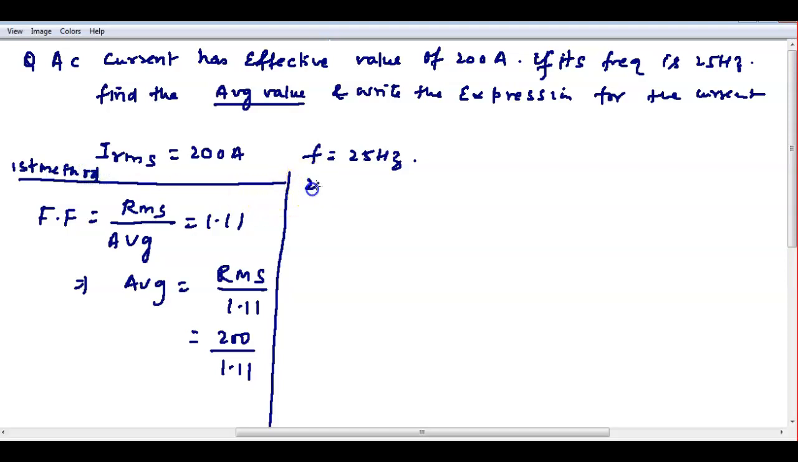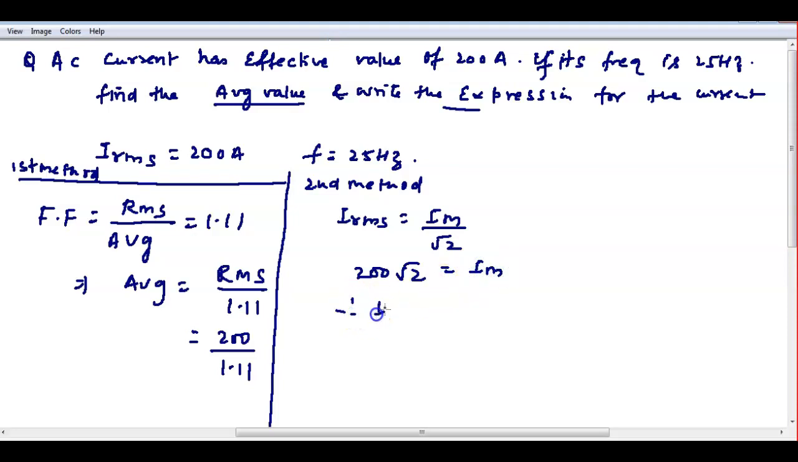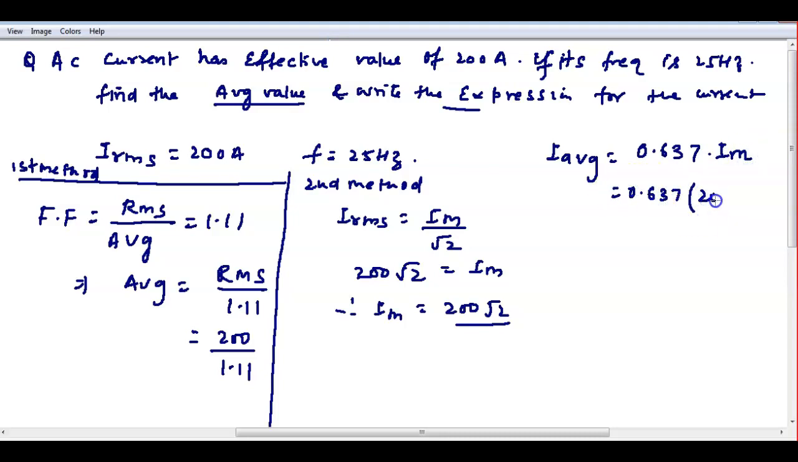Second method: anyway we have to find Im, because for the expression we need Im. So I RMS is equal to Im by root 2. I RMS is already given as 200, so 200 root 2 is equal to Im. So Im we got as 200 root 2. You can calculate it. So with Im, I can find the average. I average is equal to 0.637 times Im. So 0.637 times 200 root 2. You can multiply and write it.